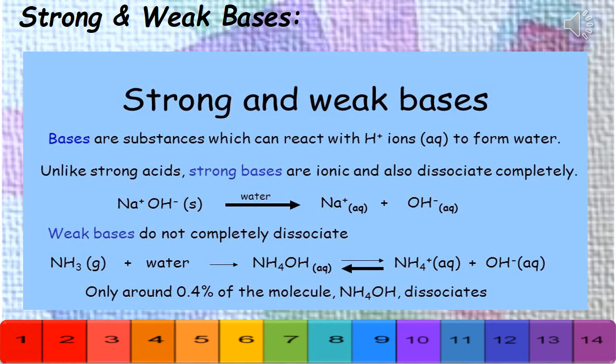The bases which dissociate completely or ionize completely are the strong bases, and the bases which do not dissociate completely are the weak bases. Here, NaOH, that is sodium hydroxide, is a strong base, while ammonium hydroxide is a weak base which does not dissociate completely to form the complete ionized solution.